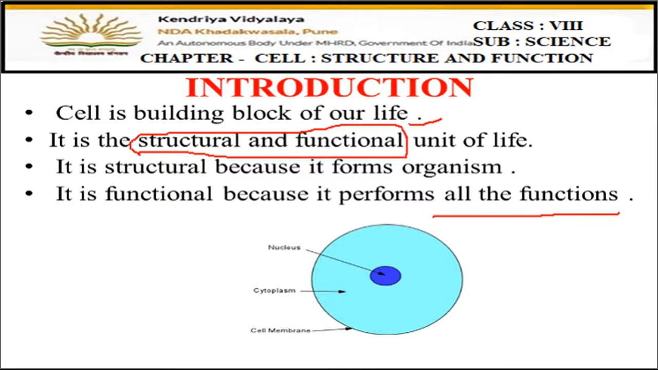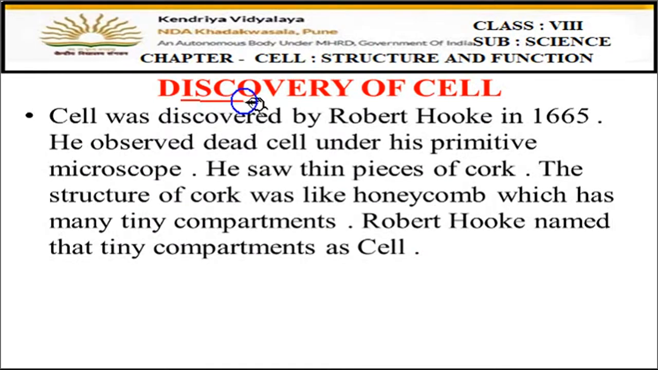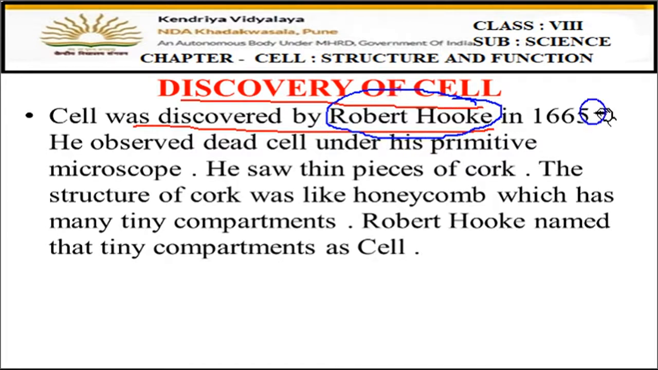Okay. Now, let us discuss the discovery of the cell. How was the cell discovered, who discovered the cell, right? So, the cell was discovered by Robert Hooke. Robert Hooke is the name of the scientist who discovered the cell, and he discovered it in 1665. Now you can see how long ago that was. At that time also, scientists were working and making so many new discoveries.